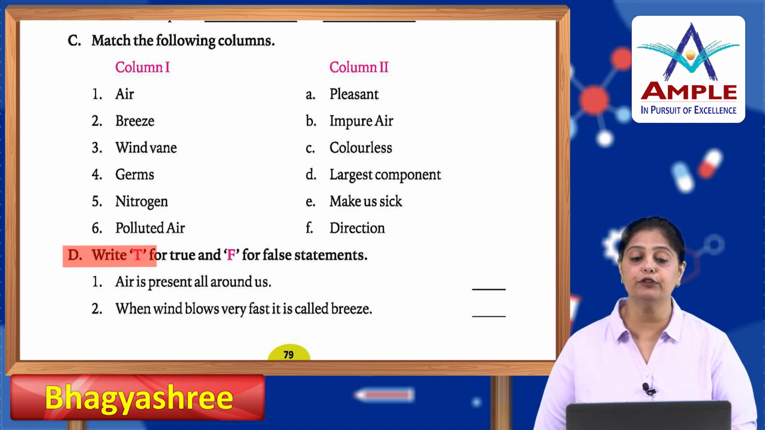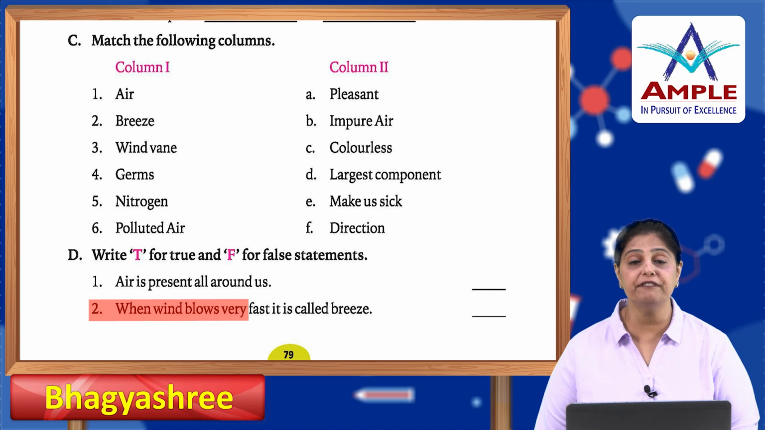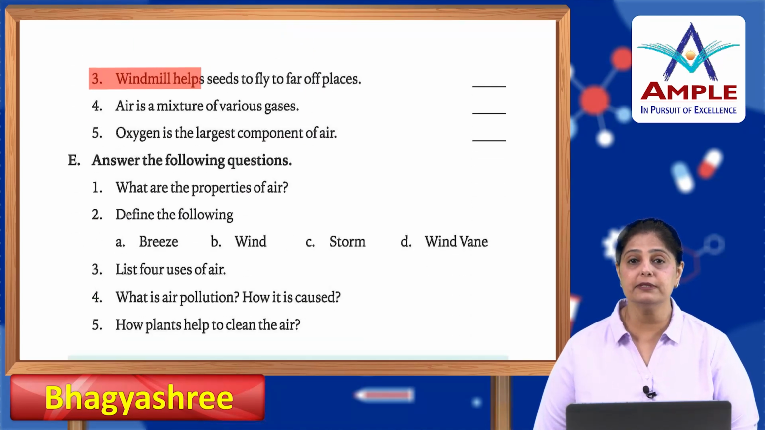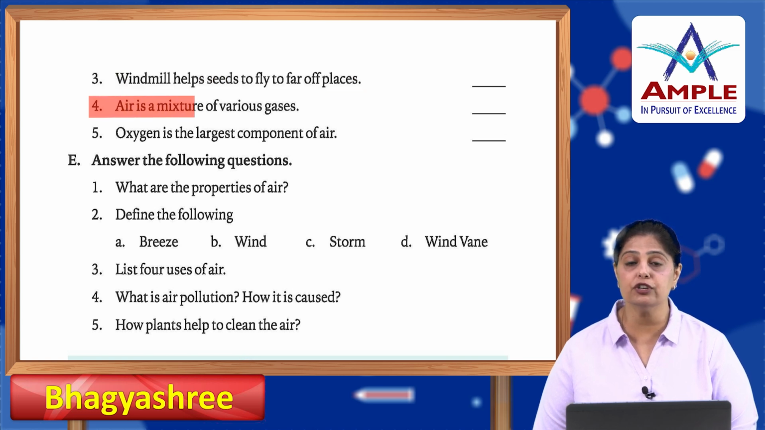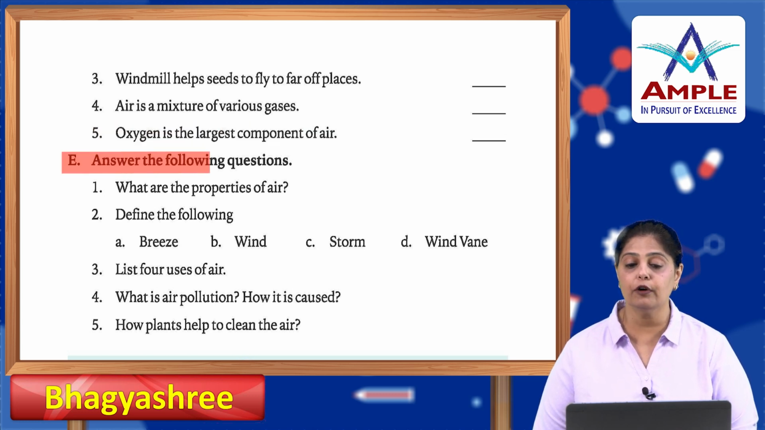Okay? Now, write T for true and F for false statements. Air is present all around us. True. When wind blows very fast, it is called breeze. No. False. When it blows softly and gently, it is called breeze. Windmill helps seed to fly to far off places. It is false. Air is a mixture of various gases. True. Oxygen is the largest component of air. False. It is nitrogen.